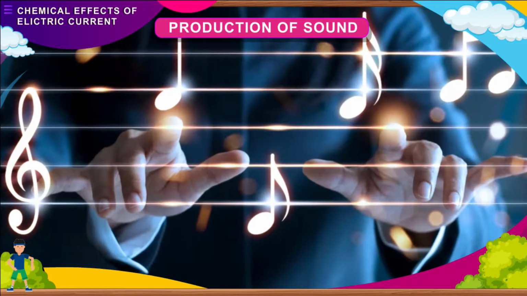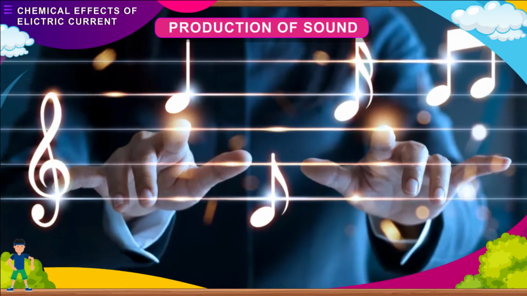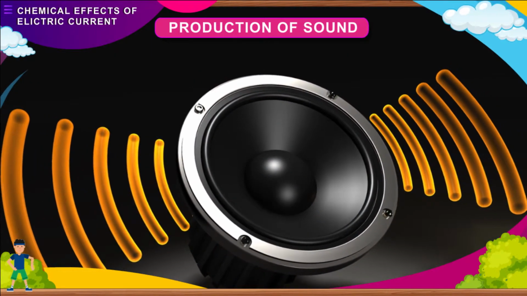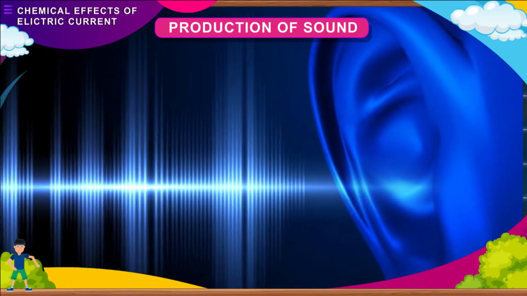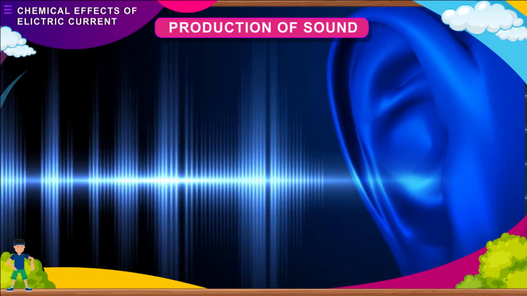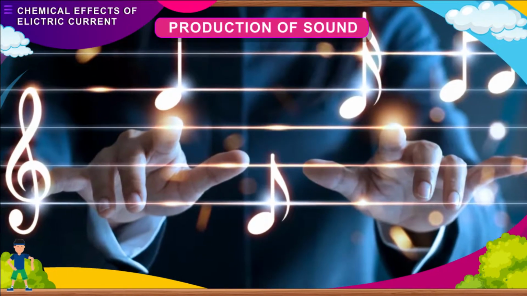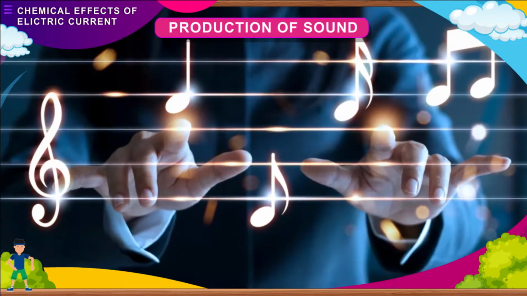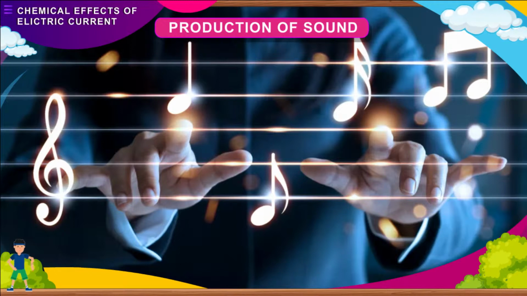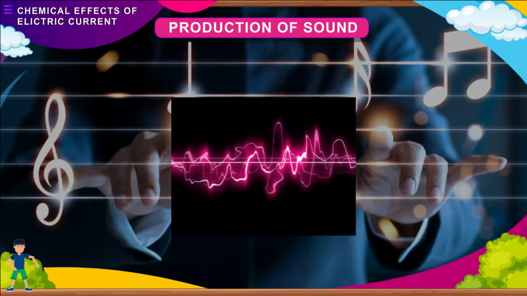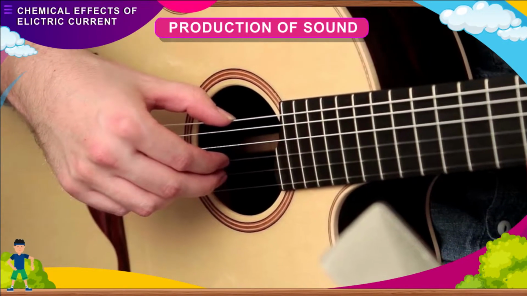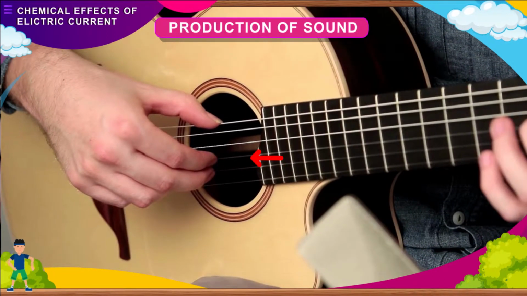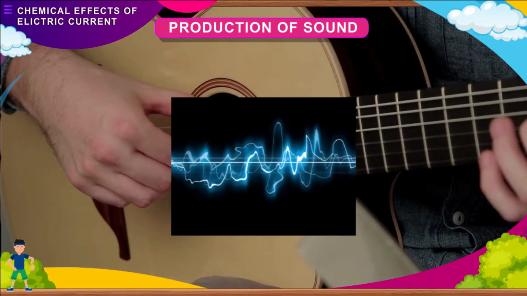Production of sound. Sound is a form of energy that travels in the form of vibrations through the air or another medium. It is this energy that gives us the sensation of hearing. Sound is produced by a vibrating body. A vibrating body produces sound in the form of waves. Example: waves are produced when a string of a guitar is plucked. As a result, the string starts moving back and forth, and the sound is produced as a result of vibrations.